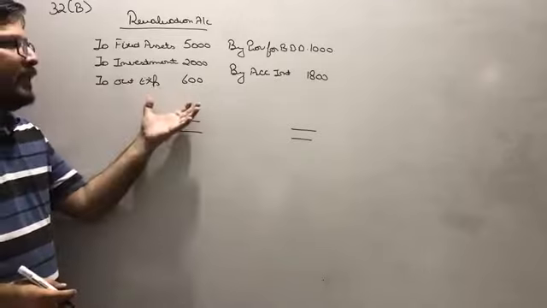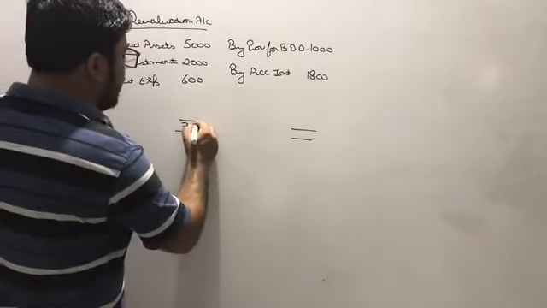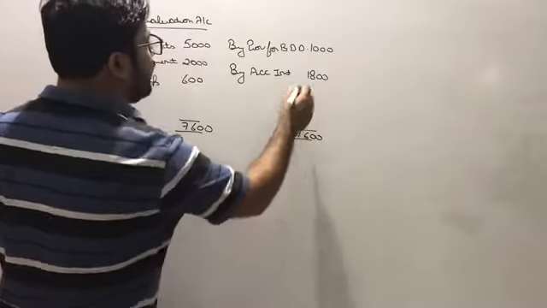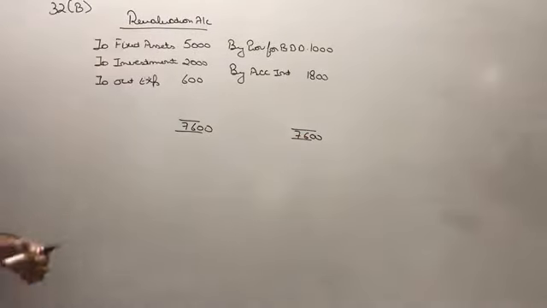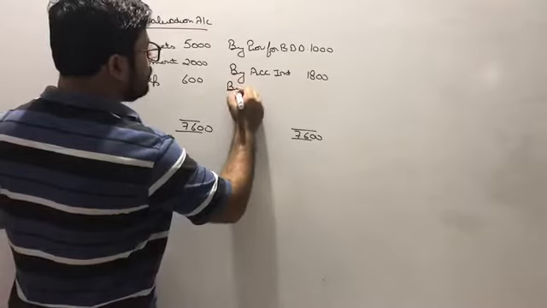because the debit side is more than the credit side. So if you will calculate the debit side total, what do we get beta? 5000 plus 2000 plus 600, we'll get 7600. And out of the 7600, we need to deduct 2800, as we had a profit of 2800. So the loss is 4800.